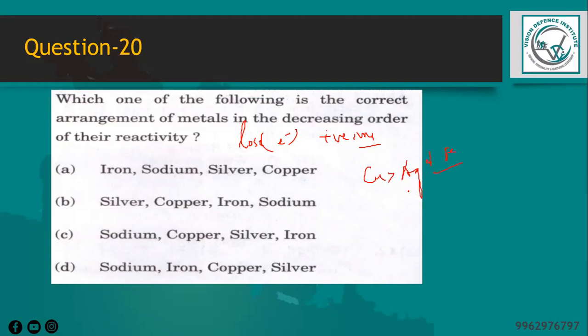Sodium is highly reactive and readily reacts with water as well as oxygen, right? Iron is relatively less reactive and reacts slowly with oxygen to form rust, and copper and silver are even less reactive and do not react with water or oxygen at room temperature. So the option is C.